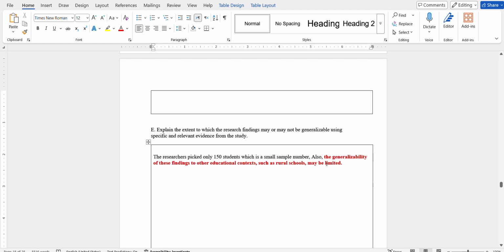Also, the generalizability of these findings to other types of schools, such as rural schools, may be limited due to the researchers only picking the sample out of a U.S. urban high school.